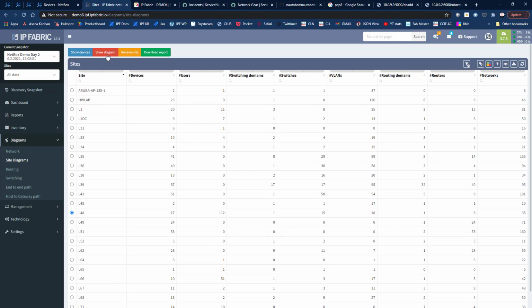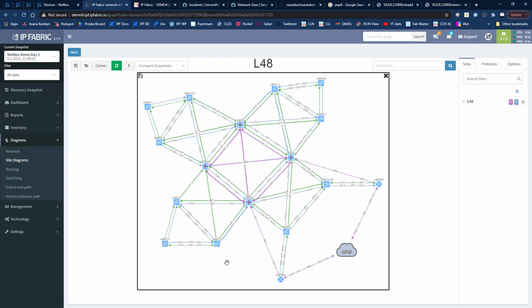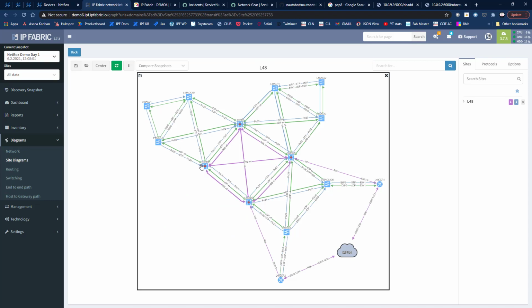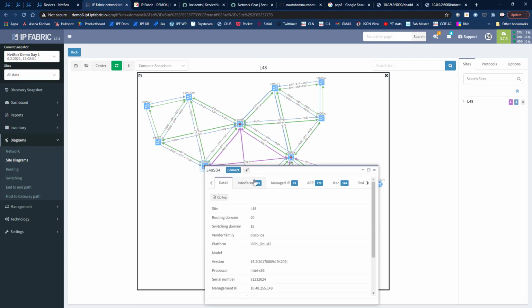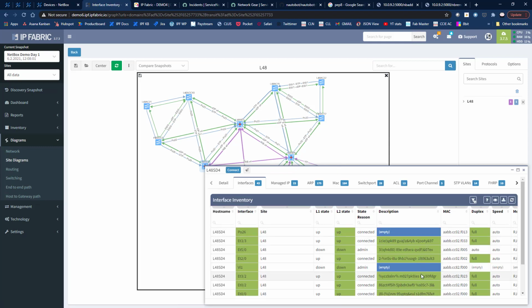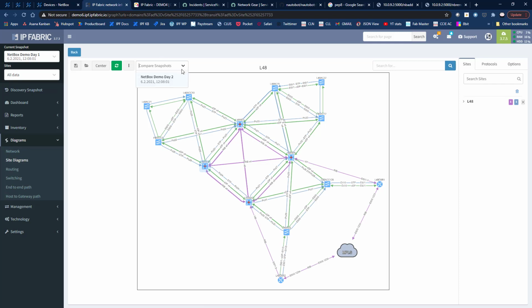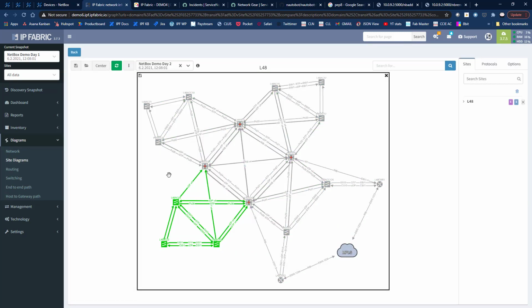And if we look at Site48's diagram, you can see a difference. There are some extra devices shown here, switches 13, 14 and 23. And just to prove that point, if I switch back to the original snapshot, I can show you the interface names. There we can see the old junk ones. If I compare with the new snapshot, you can see our new devices that have been added and the fact that they're all now connected back into those distribution switches.